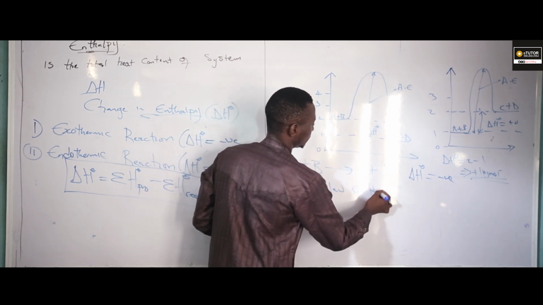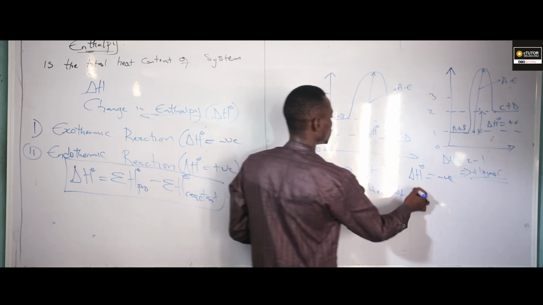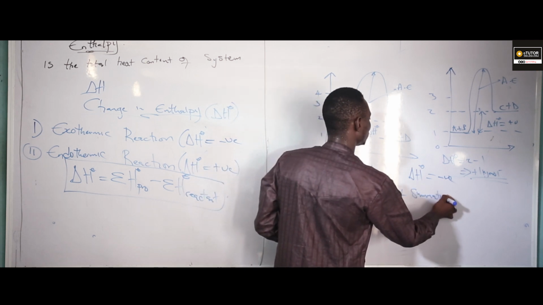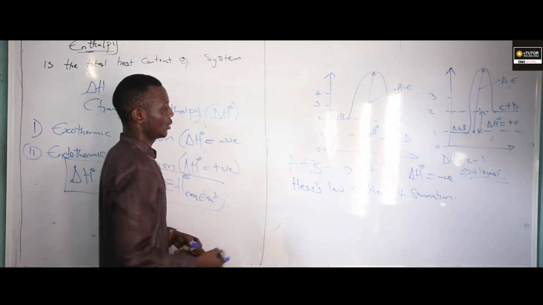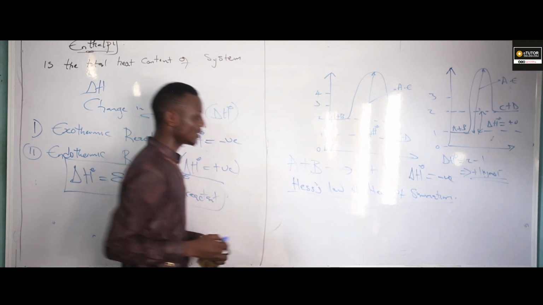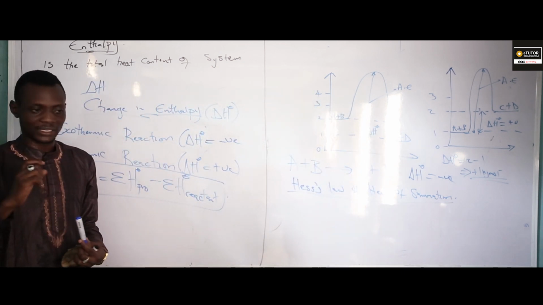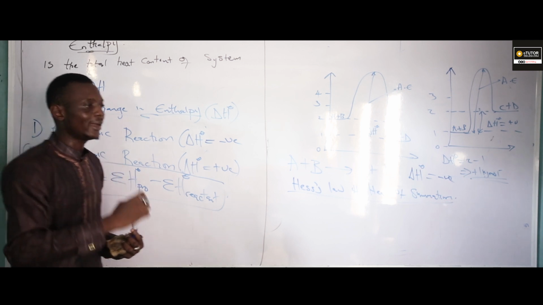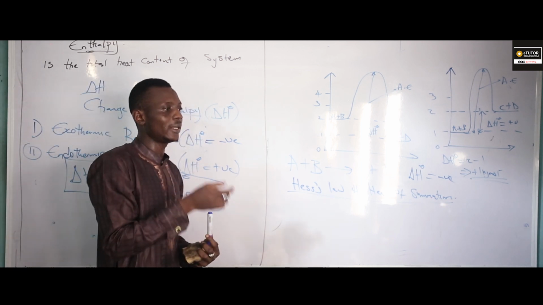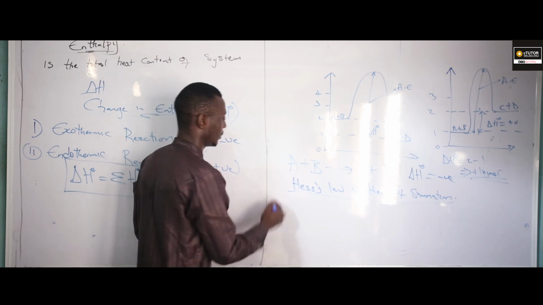of heat summation. What is the meaning of this law? The law states that the enthalpy of a system is the same, either the system occurs in a step or in several steps.